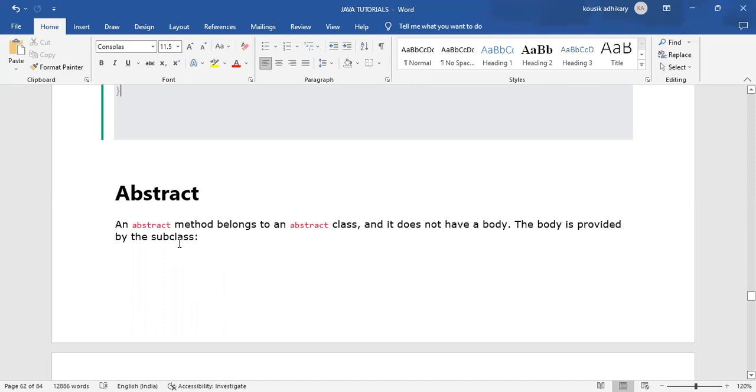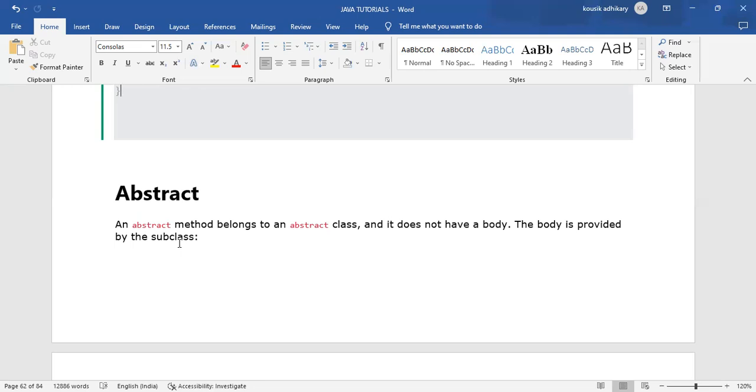Every method has curly braces, open and close. I have told you that the curly braces open and close are the body or the block of that method. But when a method becomes abstract, that abstract method doesn't have any block or body.